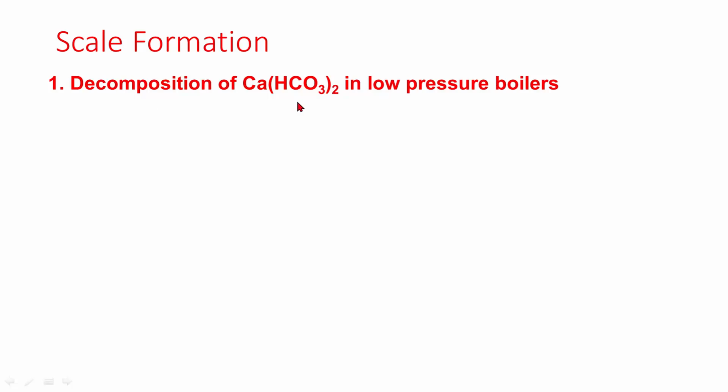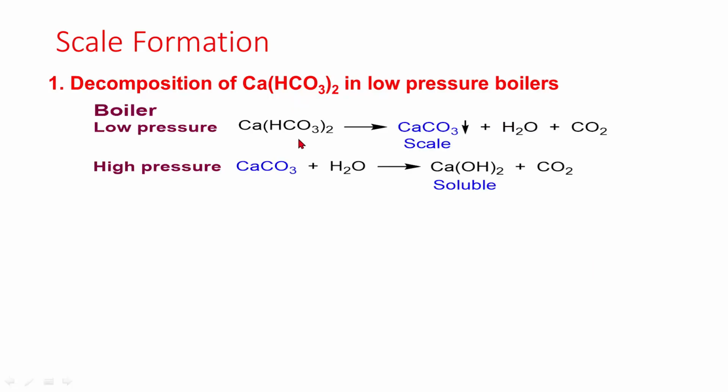decomposition of calcium bicarbonate. In low pressure boilers, calcium bicarbonate gives rise to a calcium carbonate scale. Whereas in case of high pressure boilers, it gives calcium hydroxide which is soluble. Calcium carbonate is not a problem in high pressure boilers, but it is a problem in case of low pressure boilers.